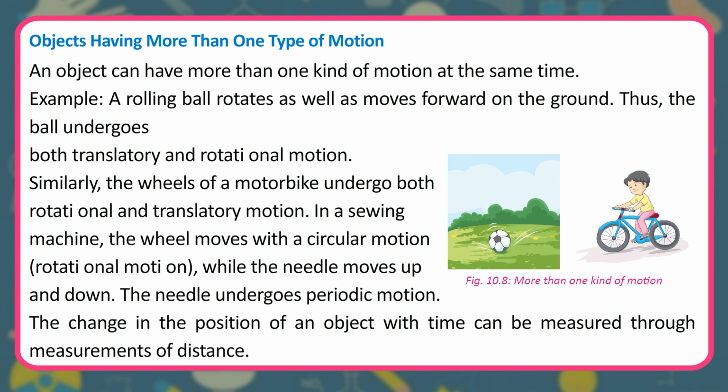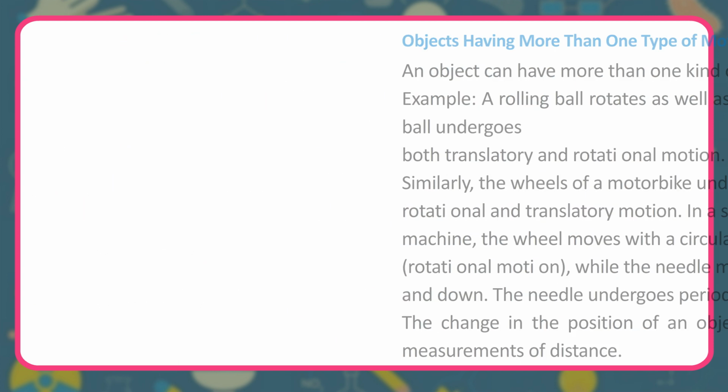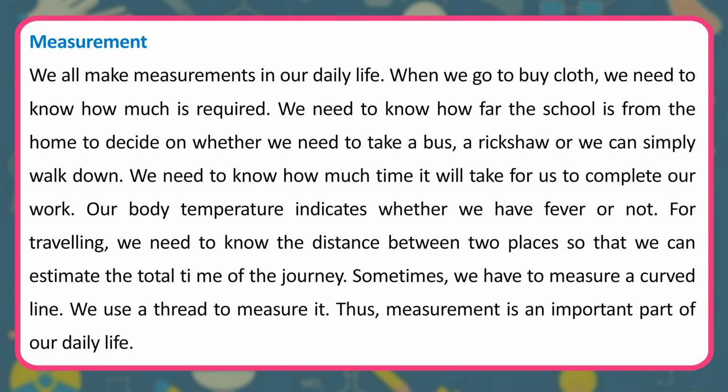The change in the position of an object with time can be measured through measurements of distance. Measurement. We all make measurements in our daily life. When we go to buy cloth, we need to know how much is required. We need to know how far the school is from the home to decide on whether we need to take a bus, a rickshaw, or we can simply walk down.